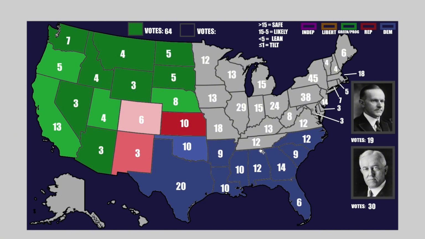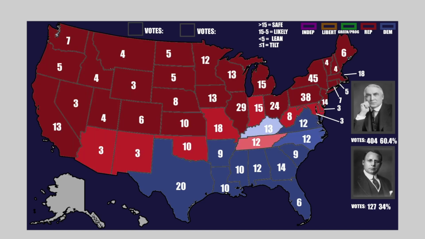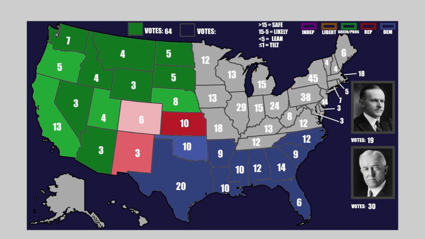Now here we go. Now we're talking about Tennessee, the only likely state of this entire block. Like I said before, in 1920 it was won by the Republicans, and in our historical 1924, the Democrats were able to take it back. So this is a likely state, and I'm happy to announce in this universe, Democrats held it as well. No crazy maneuvering here. This pact is as solid as ever. It becomes a likely Democrat state.